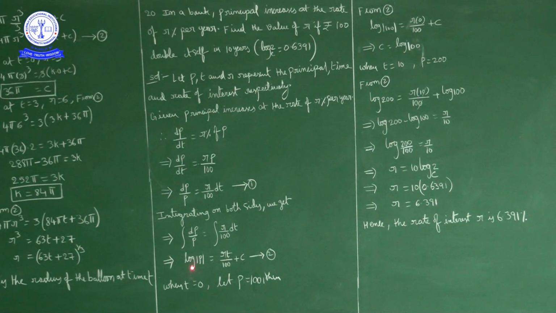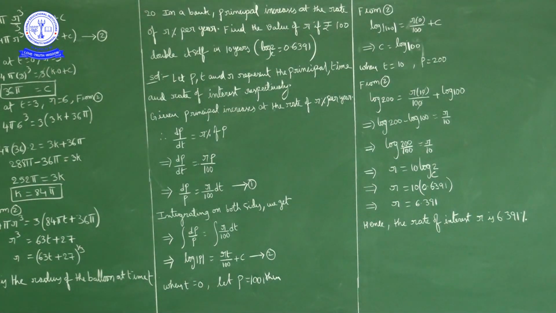Substituting these two values in 2, we get log 100 is equal to c. When t is 0, this part is 0, so c is log 100. Also one more condition is given. When t equal to 10, p is 200. After 10 years the principal doubles itself, means 100 becomes 200. So when t equal to 10, p is equal to 200.